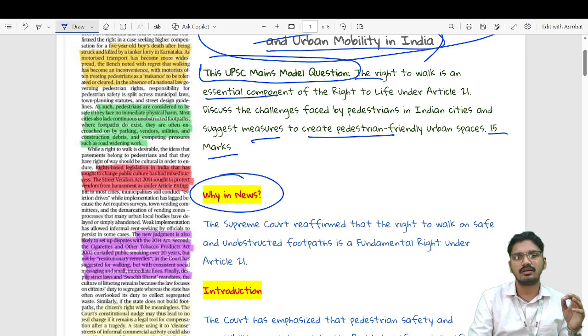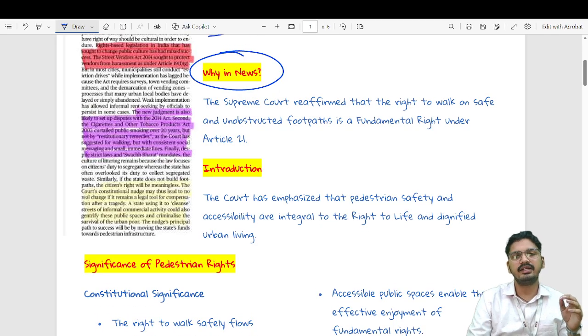The first part is the context, or why in news. The Supreme Court has recently reaffirmed through its recent judgment that the right to walk on a safe and unobstructed footpath is a fundamental right under Article 21. Related to that, we have made a holistic article.